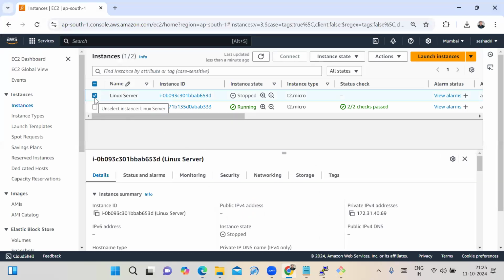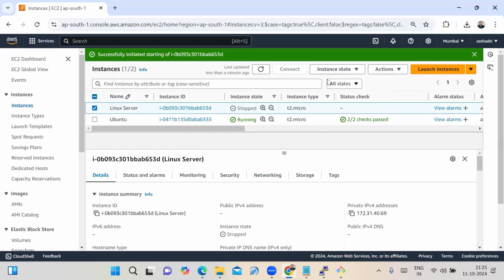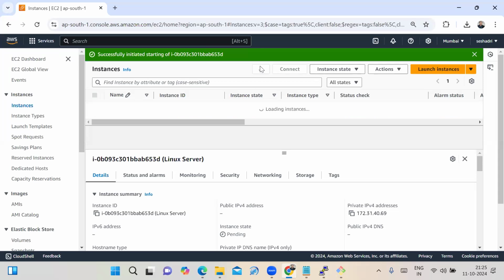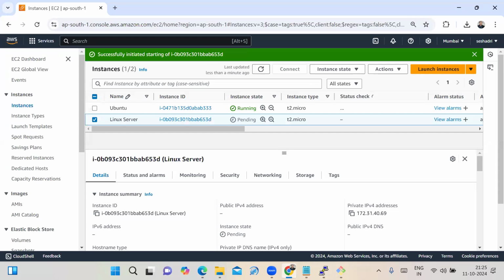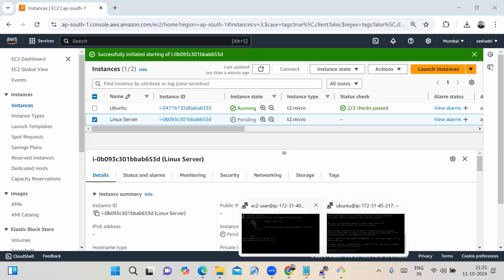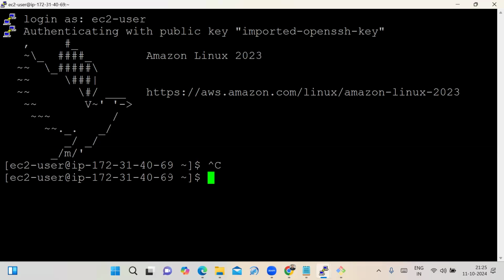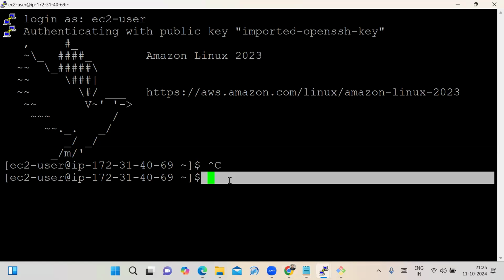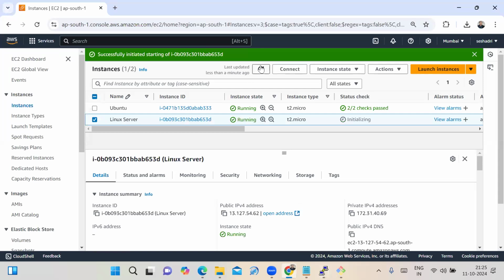Now I can run this instance. Select the instance, go to Instance state, and Start instance is there. It's taking 1 or 2 minutes. Now what is the instance state? Pending. Once the instance state is running, then you can connect using PuTTY. If we stop the instance, the connections will automatically be closed, right? Now we can connect with the PuTTY software.